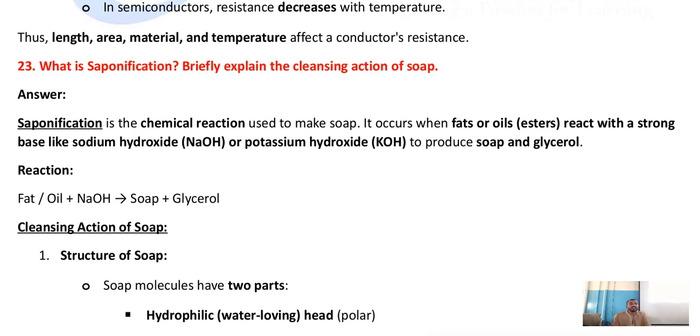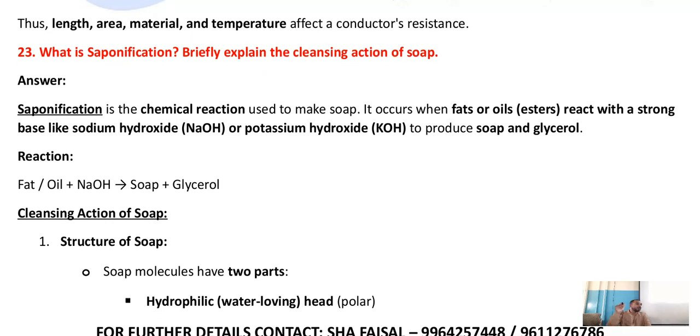Now, what is saponification? Briefly explain the cleansing action of soap. See, children, formation of rainbow, cleansing action of soap. These are the repeated questions. Defects of vision, this is a repeated question. My dear teachers, if someone is following this video, please assist your children. These are the most important questions. Defect of vision, sure. Write it and keep it on a bond paper.